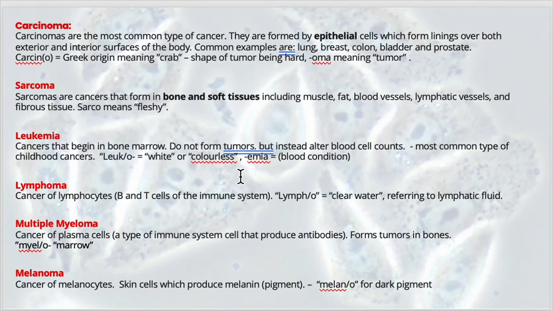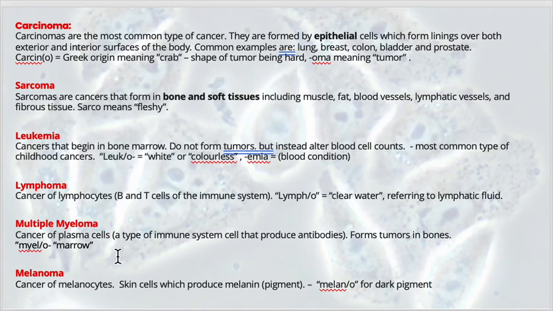A lymphoma, or lymphomas, are cancer cells of white blood cells and lymphocytes, so cells of the immune system. Lymph, referring to the lymphatic system, lympho, as a combining form, clear water, which refers to lymphatic fluid. So lymphatic fluid, the fluid that runs through our lymphatic system and through our lymph vessels, is a clear fluid. So lymphomas are cancers of the lymphocytes, so cells of lymph nodes or within the lymphatic fluid.